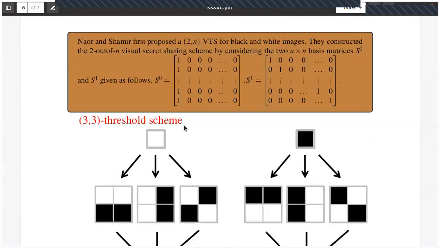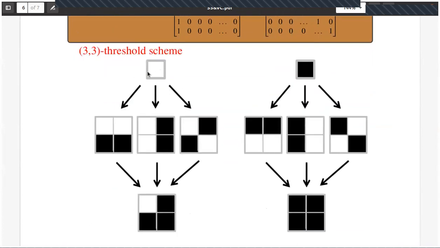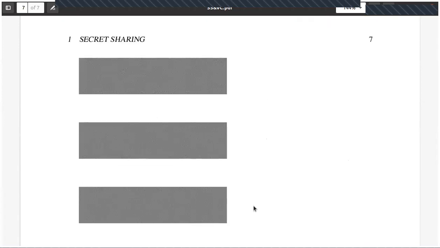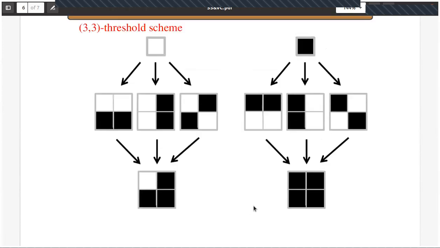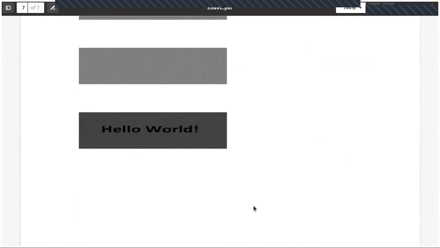Yeah, so I'll explain this with a 3 threshold scheme, right? This is a little different one. What happens is that the white share is given to 3 people like this. If they come together, then it will be like this. Whereas the black pixel is given to 3 people in this way. So when the three come together, we'll get this, right? So in that way, now you stack it. First three shares are like this, first three shares, white. So three people we gave like that. They do not have any information. When they come together, they will get hello world.